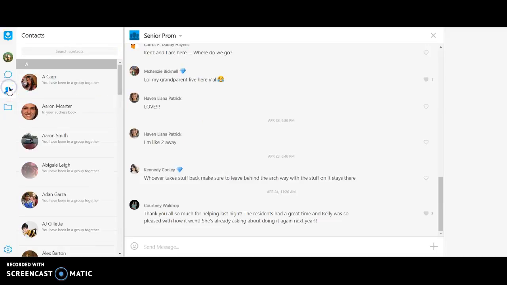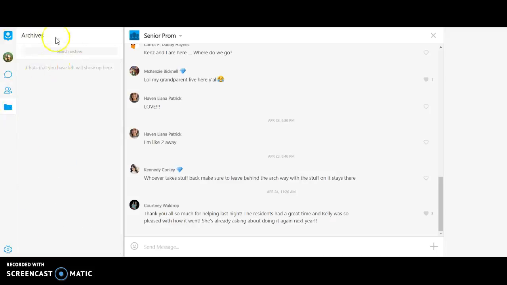It also saves all of your contacts. So this is also super helpful. Teachers, instead of having to save parents' contacts into their actual phone, they can save them onto this app, and this can be the main way that they contact their parents.